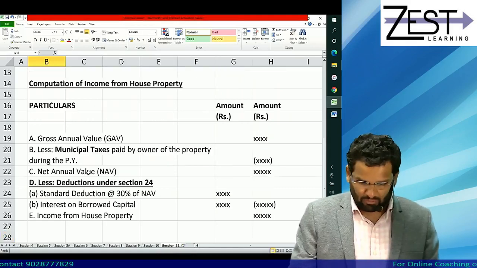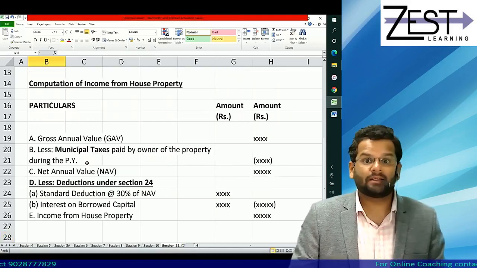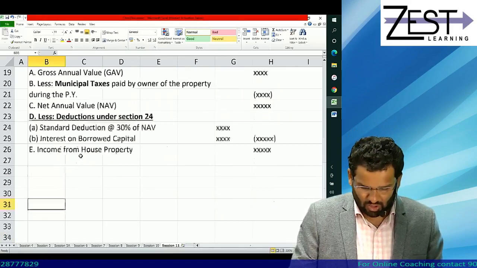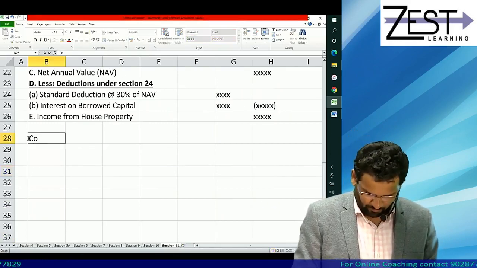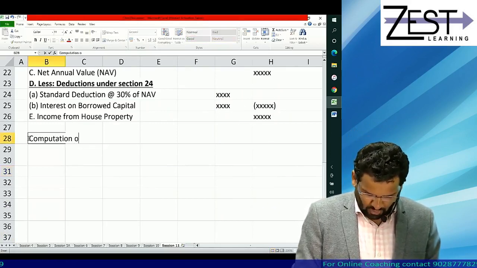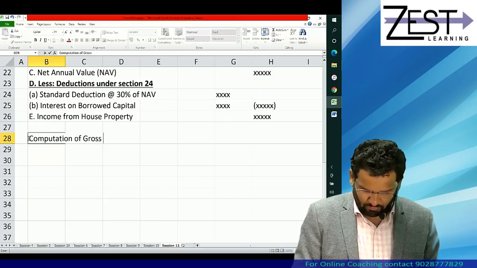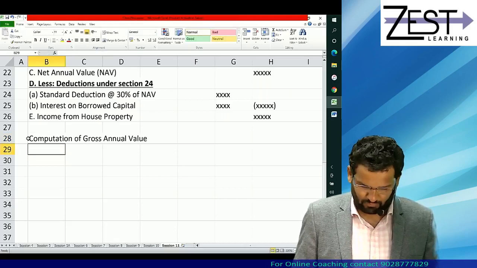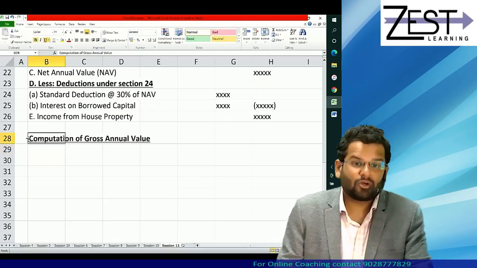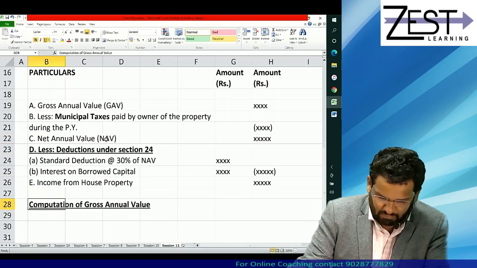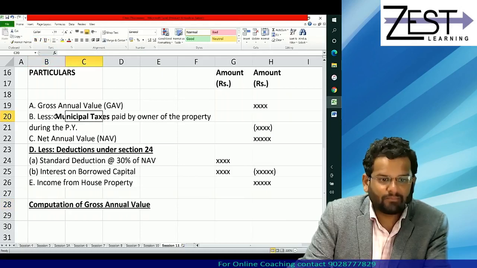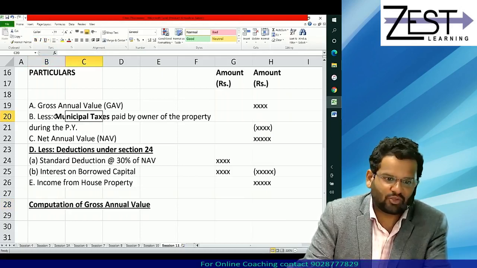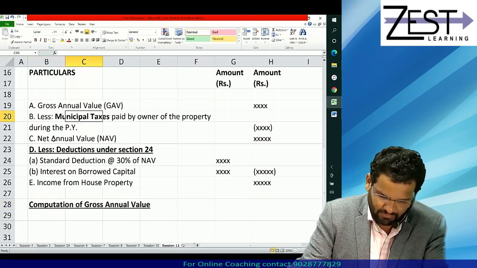Okay, now the question is how to exactly calculate this gross annual value. So give the heading computation of gross annual value. Correct, because mind you, municipal taxes paid by the owner during the PY is the actual fact, it will be given in the question.